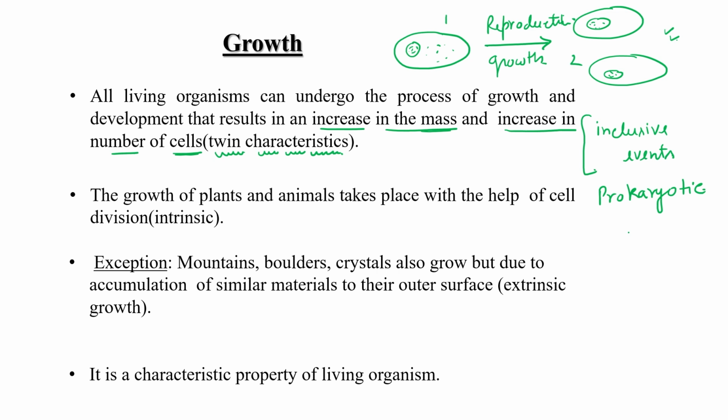But for multicellular organisms like us, like human beings or any other animal, growth and reproduction are not inclusive events. Means if someone has reproduced, it does not mean it will also grow. That is an exclusive event, right? So for eukaryotes, growth and reproduction are exclusive events.